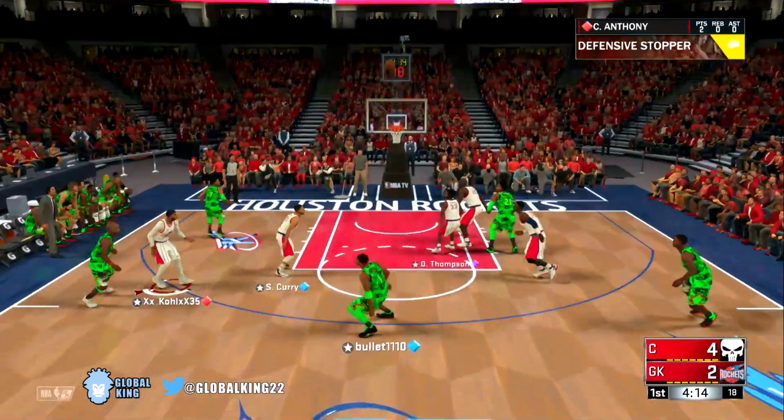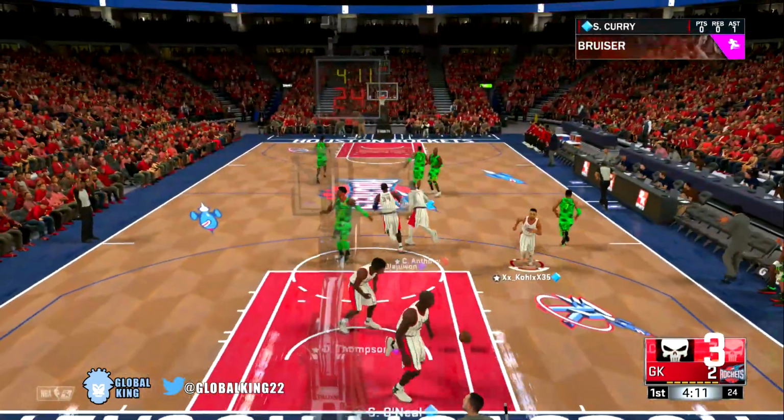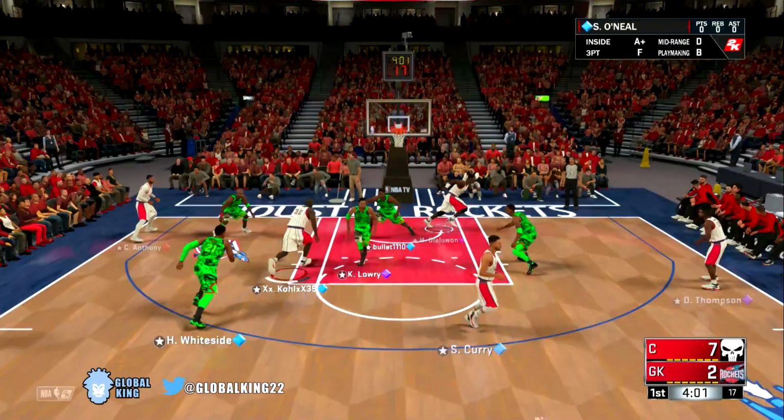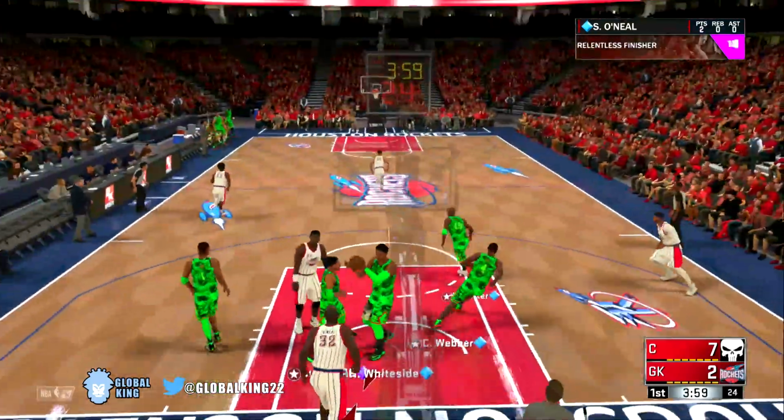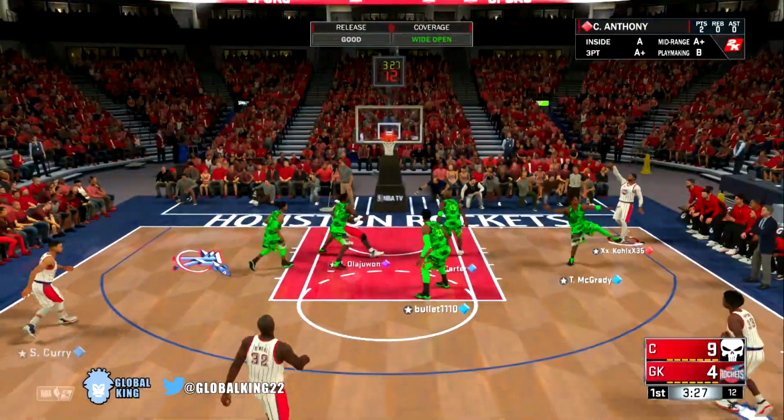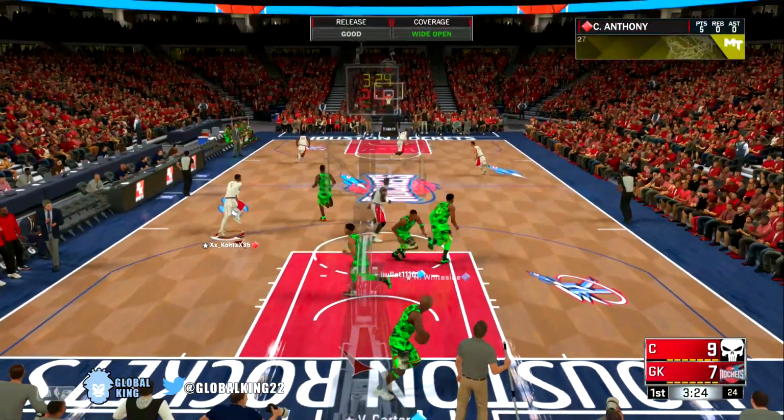This dude's team is way too OP, and of course we're leaving somebody open. I don't know how, and now we're down 5. Good start to the game. Shaq's driving in. You got to hit that layup right there. Down by 3 right now. Melo wide open in the corner. Good release right there, and he hits it. Down by 2. We need to stop.